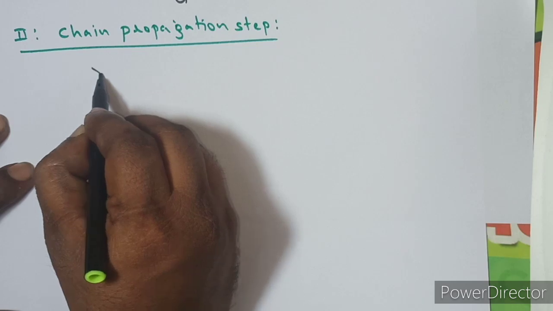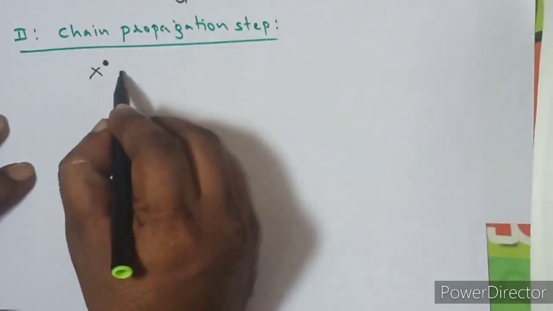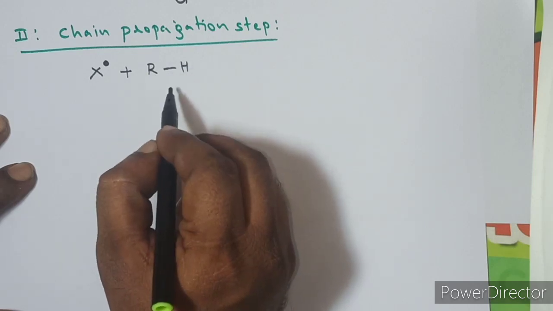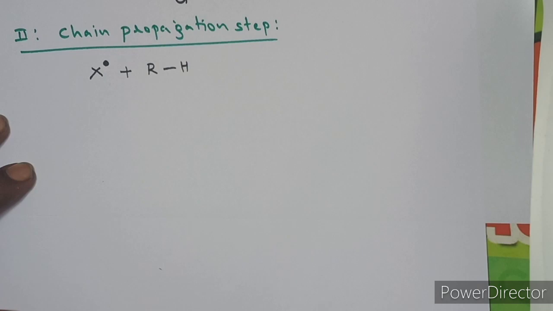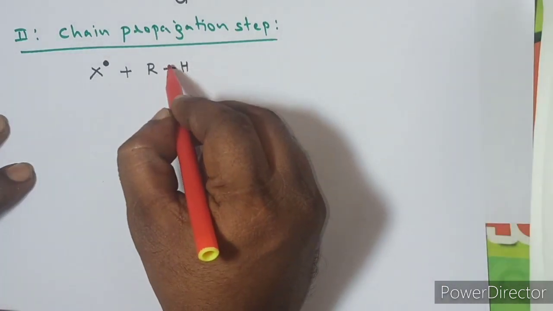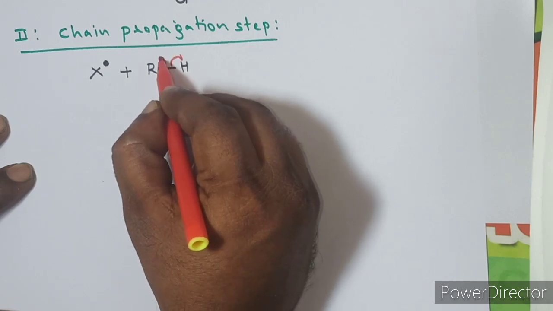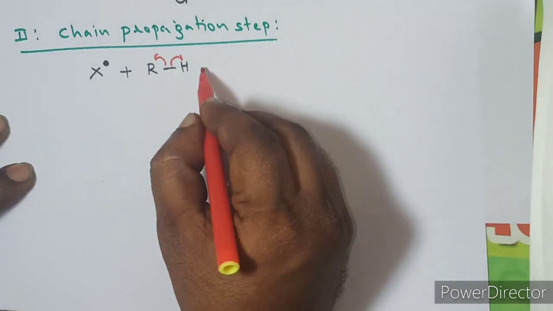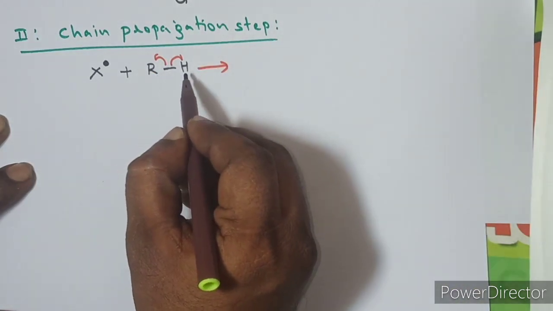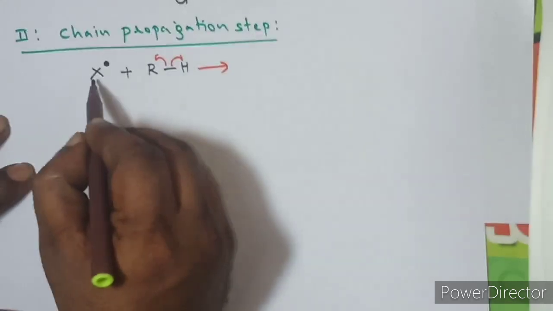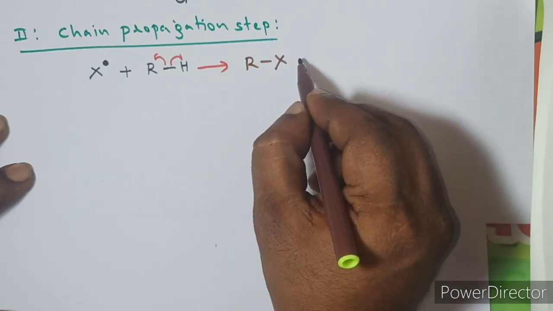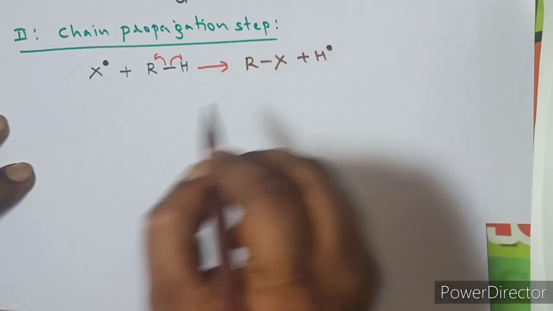Remember, once a radical is generated in a reaction, this radical will react with another stable compound. Here the stable substance is the alkane. In the presence of the radical, the sigma bond between the carbon and hydrogen undergoes homolytic cleavage. Then we see the generation of new radicals: one is an alkyl radical, another is a hydrogen radical. This alkyl radical combines with the halogen radical and results in the formation of the alkyl halide, and it also results in the formation of the hydrogen radical.